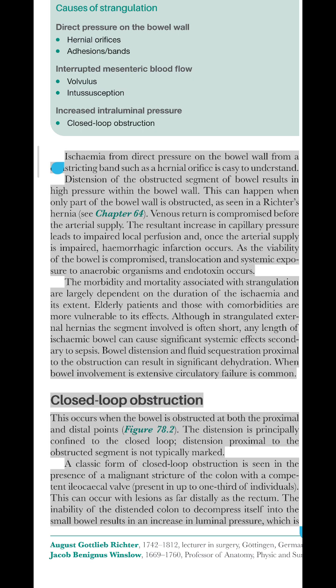Closed-loop obstruction. This occurs when the bowel is obstructed at both the proximal and distal points, figure 78.2. The distension is principally confined to the closed loop. Distension proximal to the obstructed segment is not typically marked. A classic form of closed-loop obstruction is seen in the presence of a malignant stricture of the colon with a competent ileocecal valve, present in up to one-third of individuals. This can occur with lesions as far distally as the rectum.